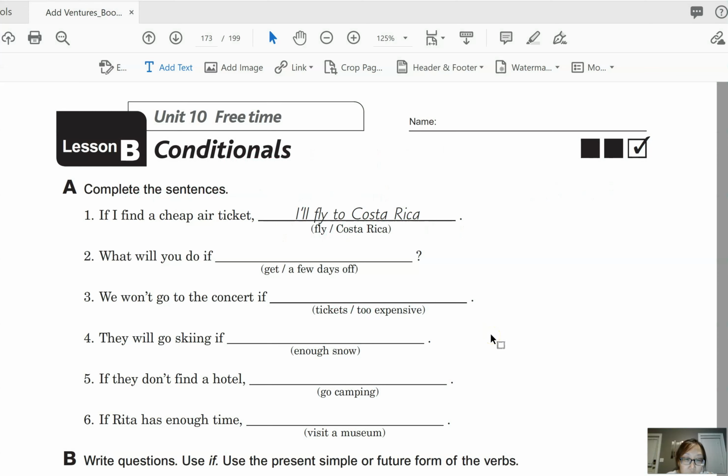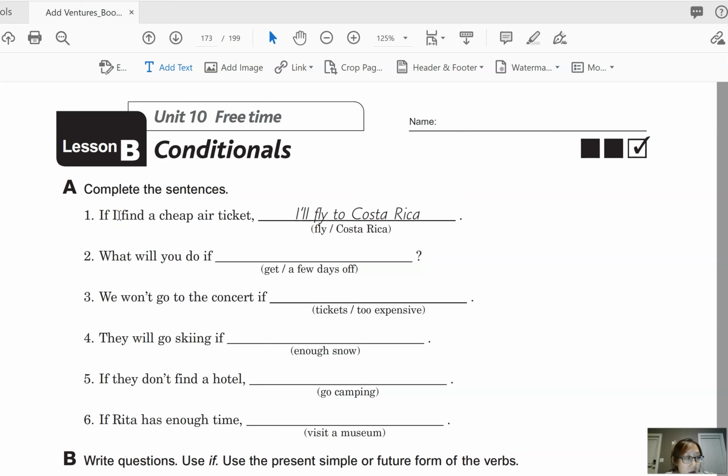Okay, so we are going to look at this worksheet and practice conditionals again. So remember that we learned how to use future real conditionals. So let's take a look at number 1. If I find a cheap air ticket, I'll fly to Costa Rica.